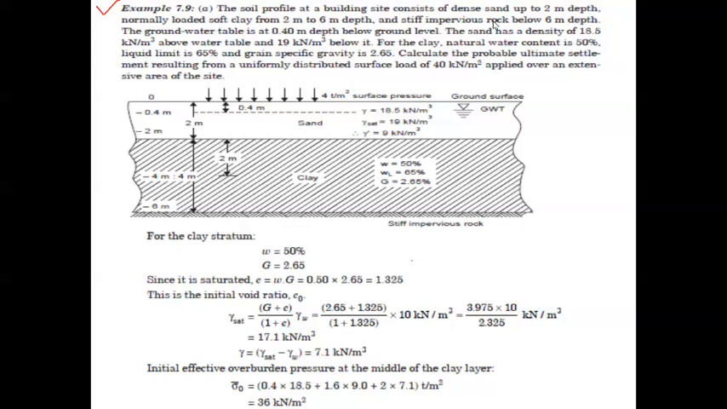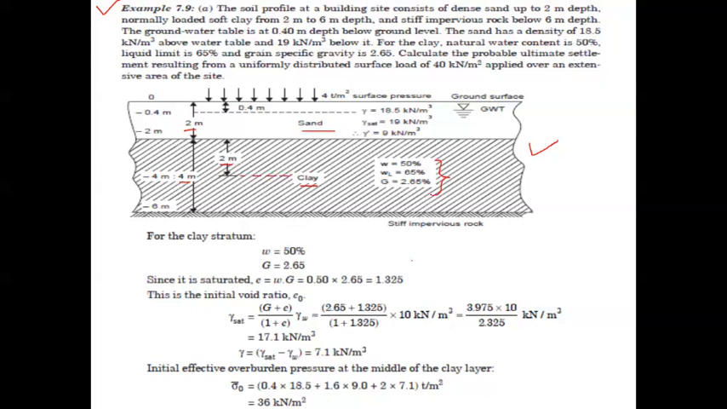So this is the problem statement. Now if you express these details in the form of a simple sketch, this kind of sketch will be obtained. The top 2 meter depth has a sand deposit, and the bottom 4 meter depth is the thickness of the compressible clay layer. Midway we are showing here, at 2 meter depth from the top of the clay, is the midpoint.